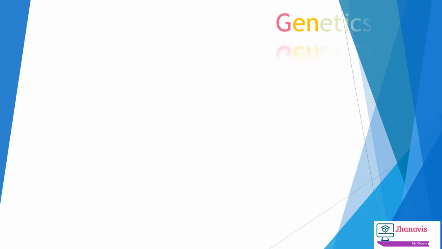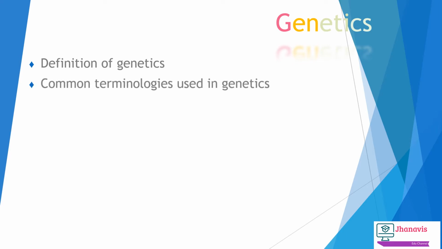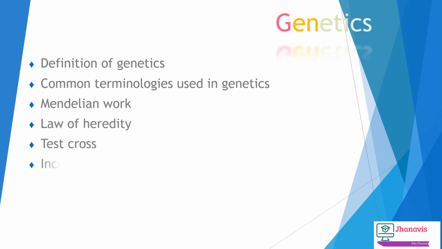Hello friends, today we are going to talk about a very important topic of biology called genetics. So today I am going to cover a few important concepts regarding genetics. They are the definition of genetics, common terminologies used in genetics, Mendelian work, mainly monohybrid cross and dihybrid cross, laws of heredity, test cross and back cross, incomplete dominance, and the structure of the DNA, because DNA is the genetic material which passes the information from one generation to another.